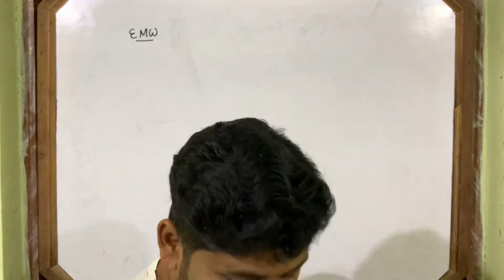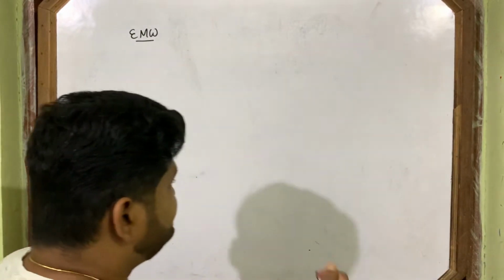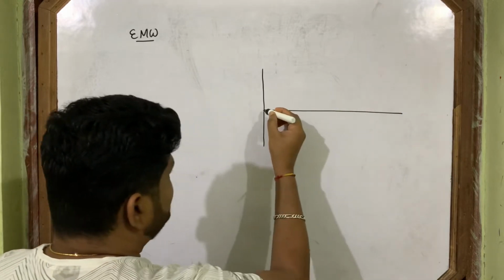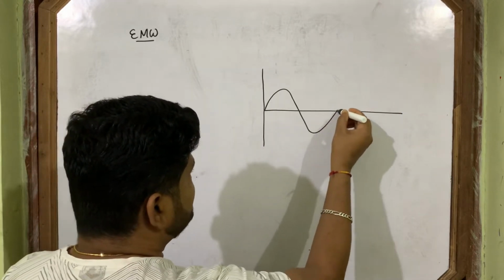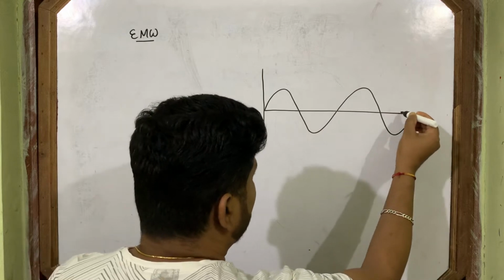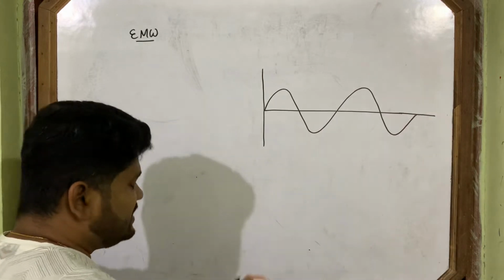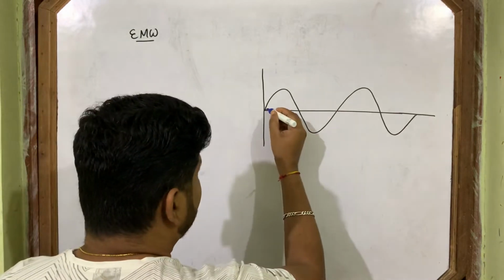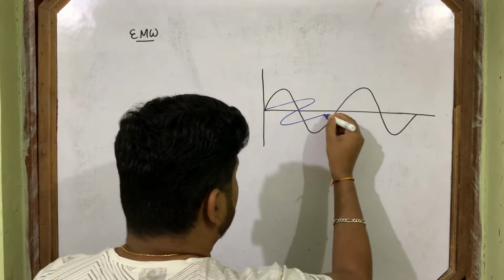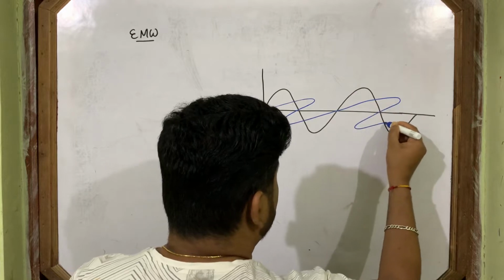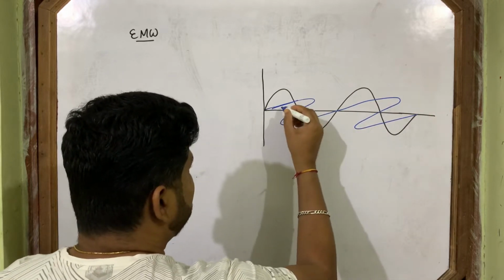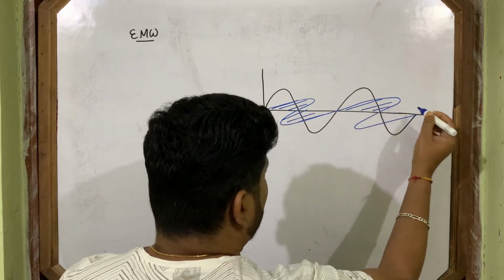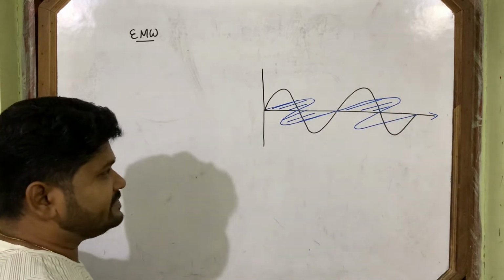Sometimes this question comes in exam, to draw electromagnetic wave. So, if this is electric field oscillation, then magnetic field oscillation I am showing you in this way, perpendicular to it. I am trying to make it 3D. This is the magnetic field oscillation. And the wave propagates in this axis.